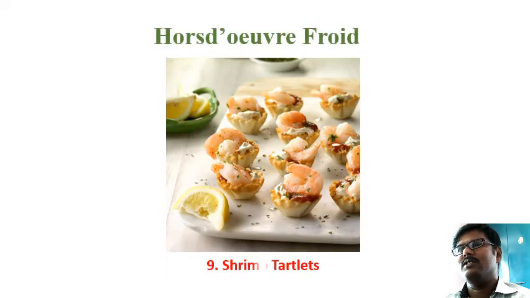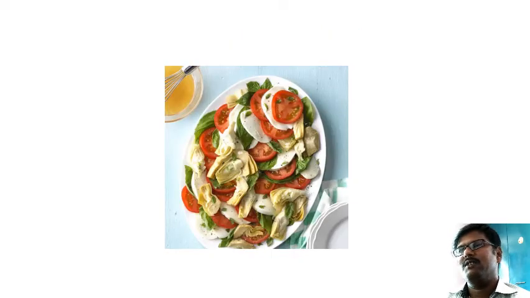And the next one is shrimp. Normally, crabs and shrimps, especially in seafood, are served as a starter. It will give a good appetite and a good mouthfeel before having a major meat course. These are tartlets, made like in the earlier picture. Same like that, they have made a base, and well cooked shrimp has been served along with sauces, with wedges of lime.